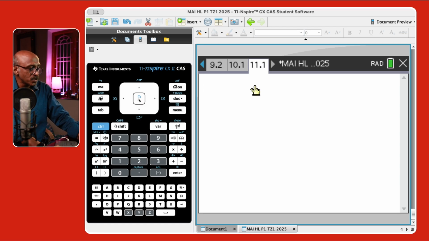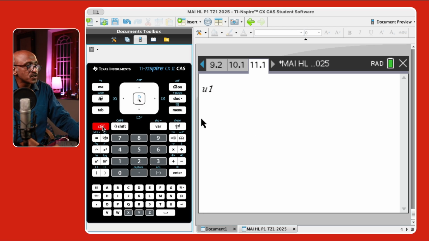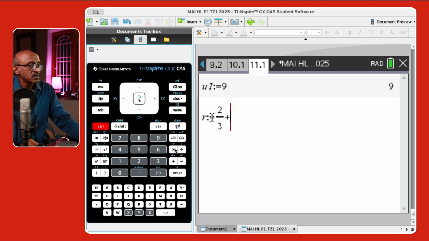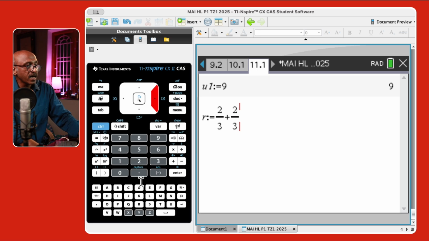What I'm going to do is go ahead and define U1. I'm going to define, so control and the key to the right hand side of 9, U1 as 9, and it'll just say done. And then I'm going to define R as the term as they've given, the complex number as it's given, control, and that's 2/3 plus another 2/3. And remember, there's an i. The i is found here along with the pi, this key.